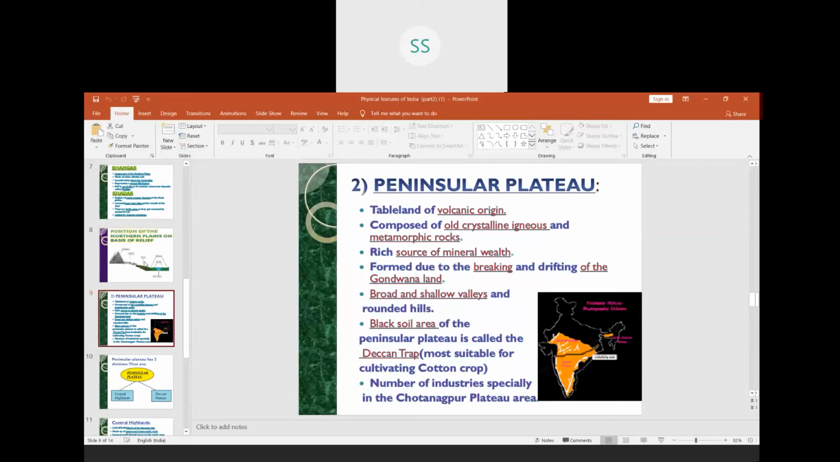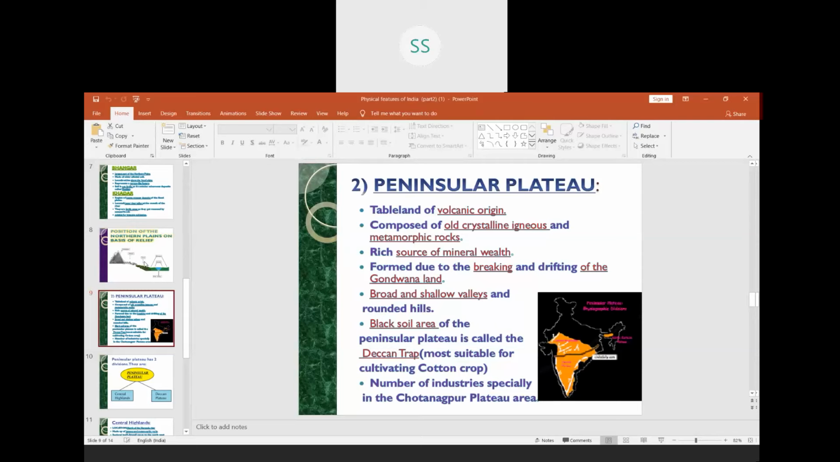Now, in the beginning of this video, we have done that the peninsular plateau is the oldest landmass of our country. Now, what is first of all a plateau? A plateau is a tableland. You might have seen a table. It will be a little upward, and on the top it will be generally flat. So that is a tableland, children. The plateau is a tableland which is composed of the old crystalline, igneous and metamorphic rocks.